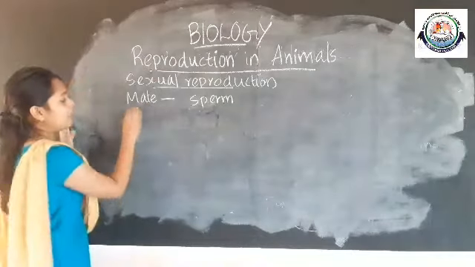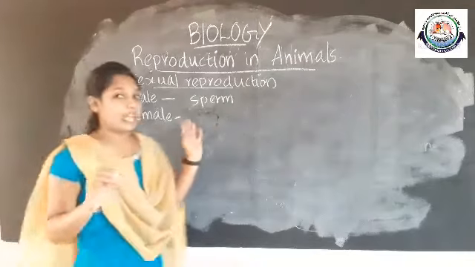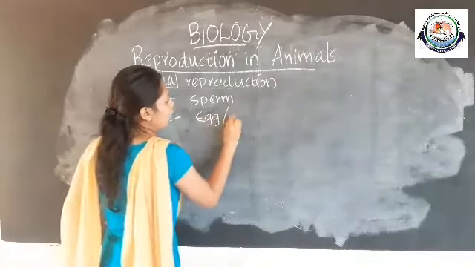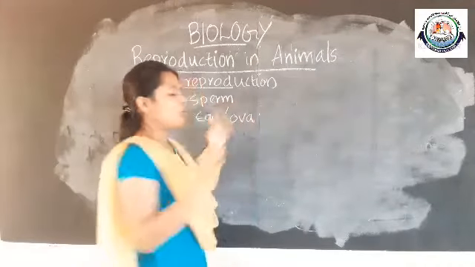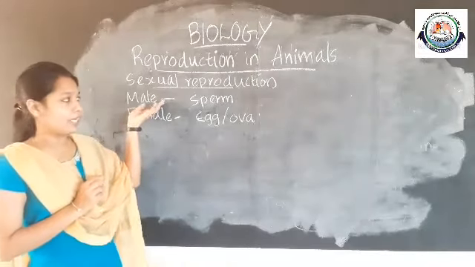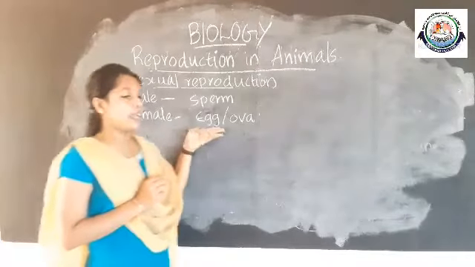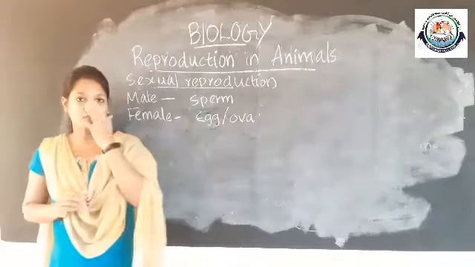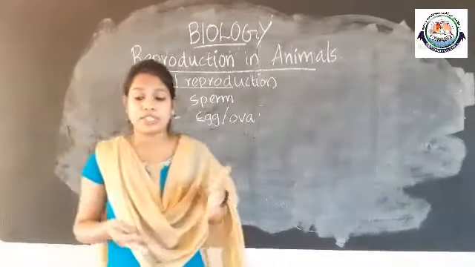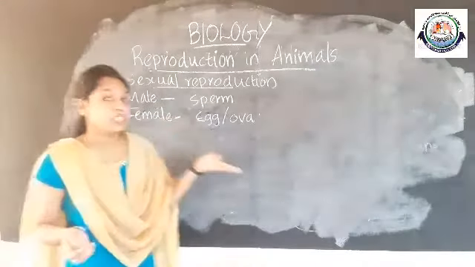And coming to the female parent, the female parent produces the female gamete called egg or ova, or ovum. Okay, so the male gamete is called sperm and the female gamete is called egg or ova. Clear? And coming to fertilization, before that we need to know